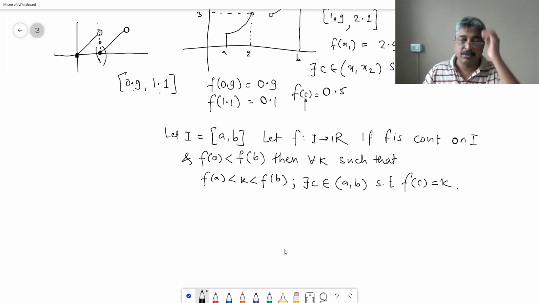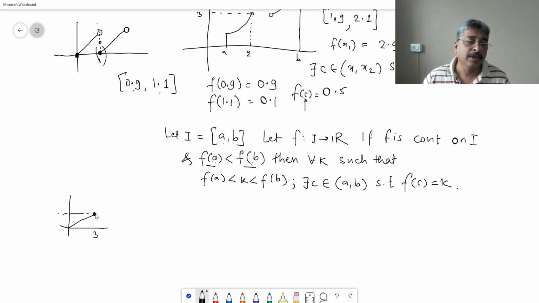So what we are trying to say is, given any closed interval a comma b, if the values of the function at the extremities of that interval satisfy an inequality like this, then all values between these two values are available at some point in the open interval a comma b. That is what we are saying. Now, the example we are trying to create: this is 3 and this is also 3, hollow circle.